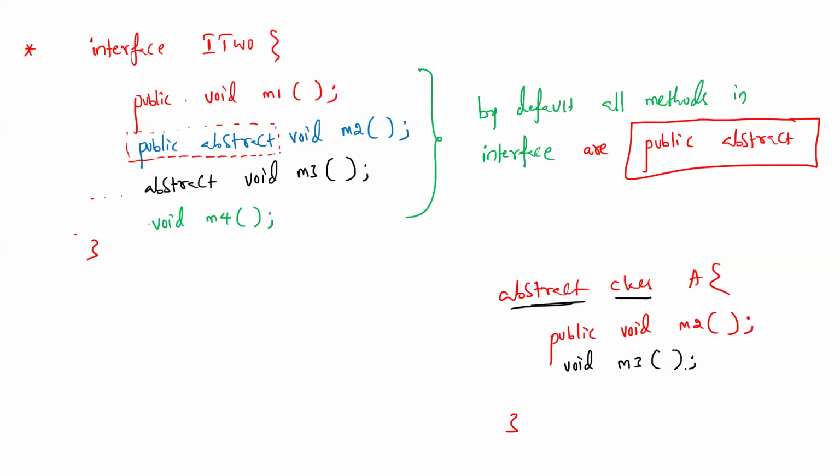Here we end with a semicolon, so the abstract keyword is mandatory, otherwise it's wrong. But in an interface, by default all methods are public abstract. Clear?